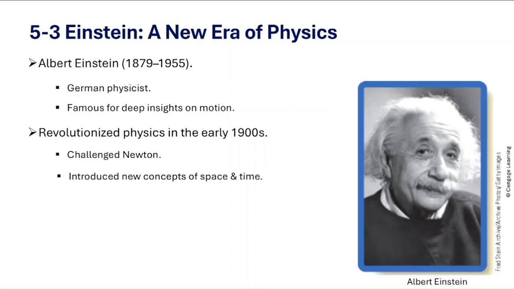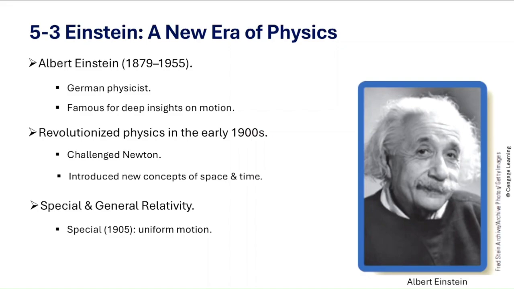So, Einstein discovered special relativity in 1905, which deals with objects in uniform motion. The key is that time and space depend on your frame of reference. Now, if two people pass each other moving at high speed, who is really moving? What do you think? Think about this, okay?